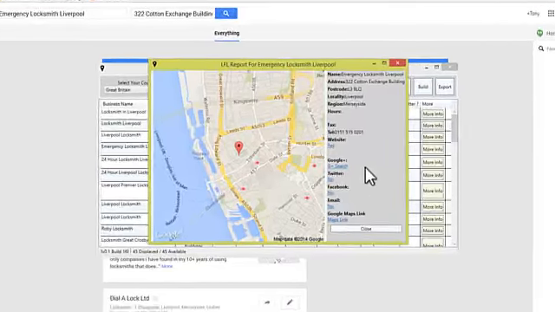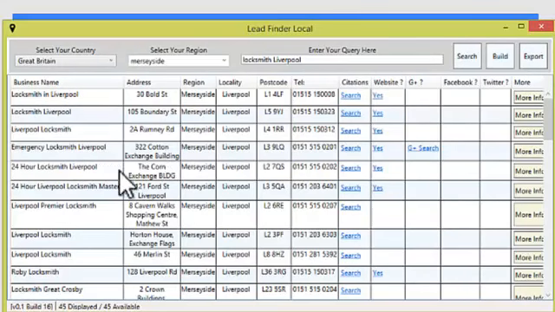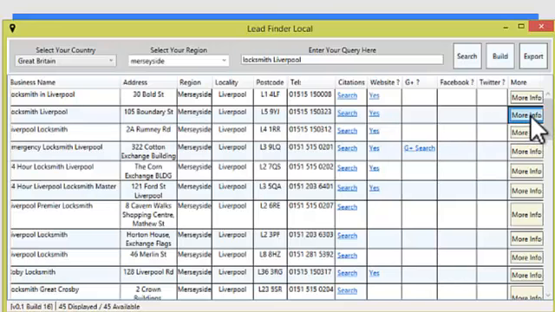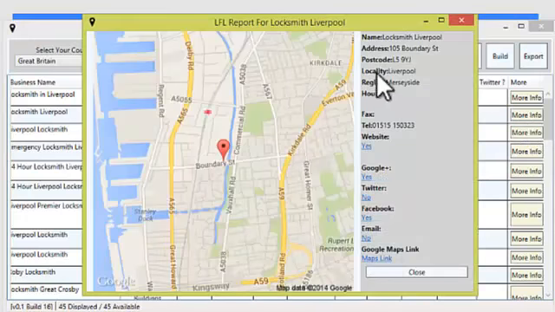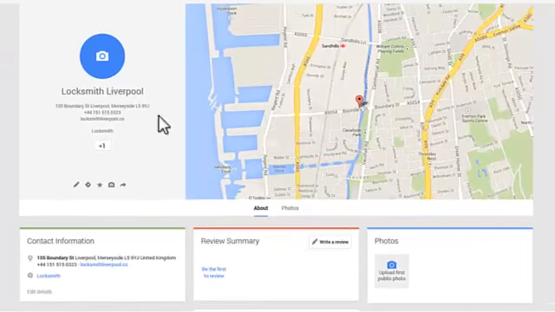Just go back to Lead Finder Local, and I'll close that one for the moment. We're just going to look at another one. I'm going to look at this one here at 105 Boundary Road. Let's pull the more info on that one. And the reason I'm showing this one is because this one has got a Google Plus page, and you can see here now that it's actually come up. We can see the page here.